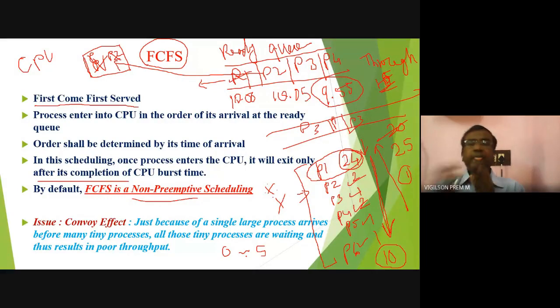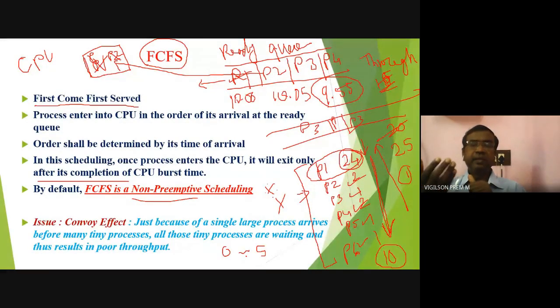So what does it mean? Because of one very big process, so many small processes are in the waiting queue. That is the one problem with first come first serve, because according to the rule, whatever the size of the process, we have to allot the CPU to it first.